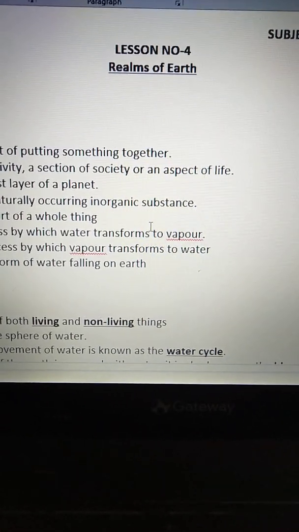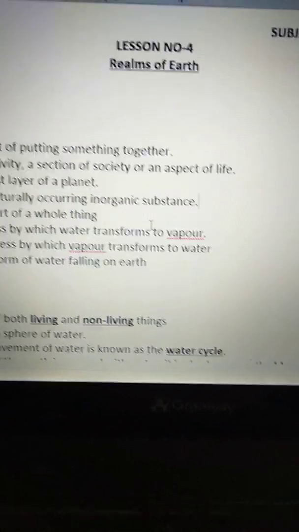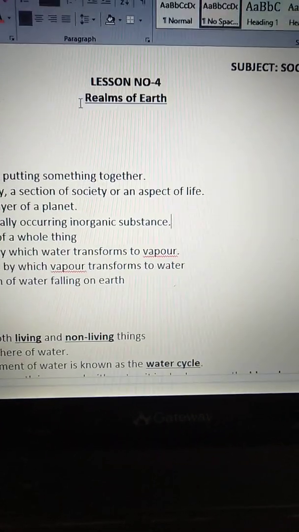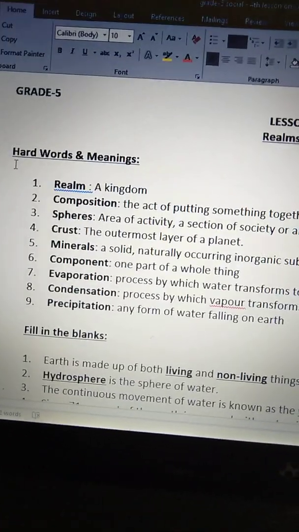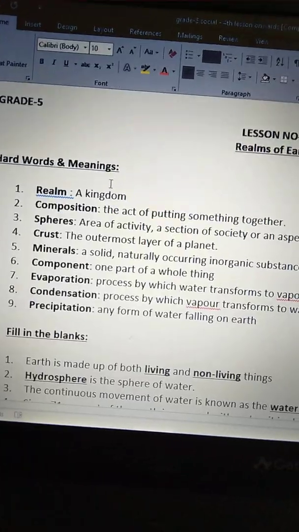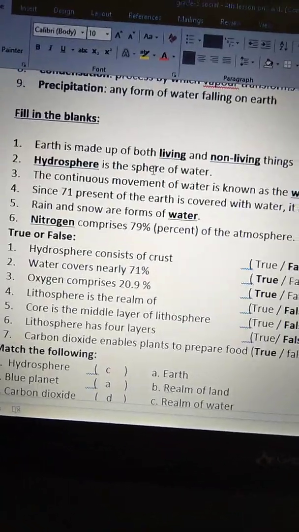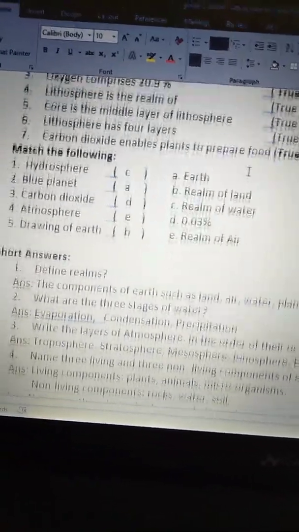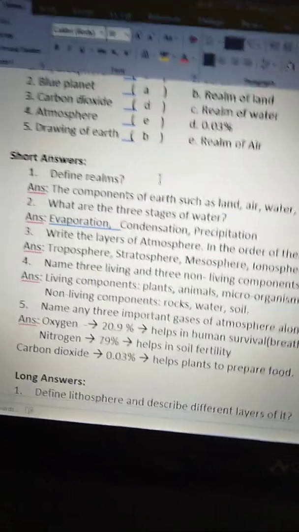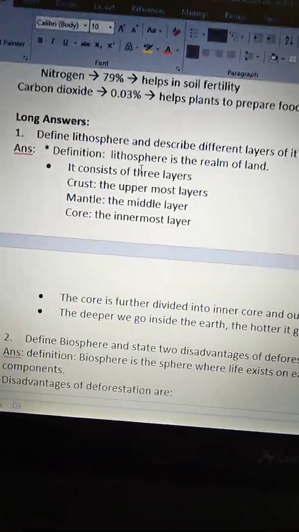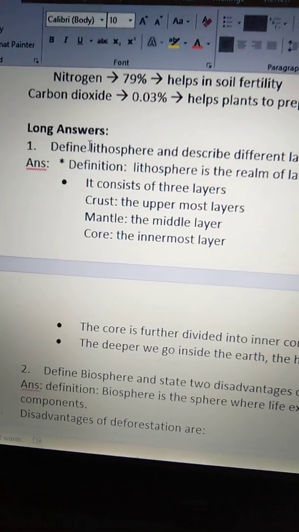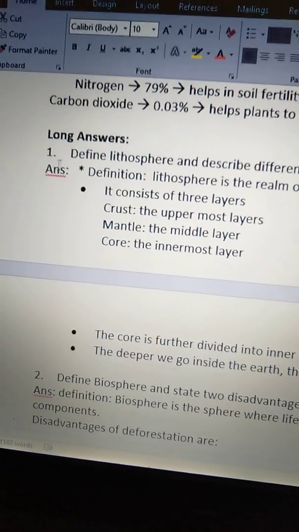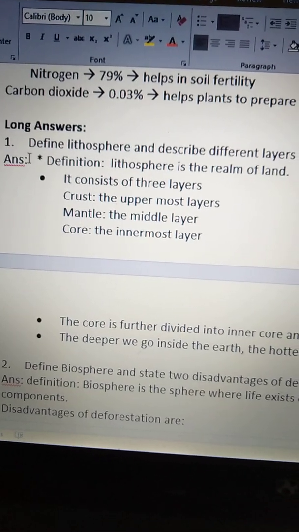I'm going to continue with the lesson 4 worksheet, Realms of the Earth. In our previous classes, children, we have done hard words and meanings, fill in the blanks, true or false, match the following, and short answers. So, in today's class, we are going to learn long answers of the lesson 4, Realms of the Earth. See the first question.